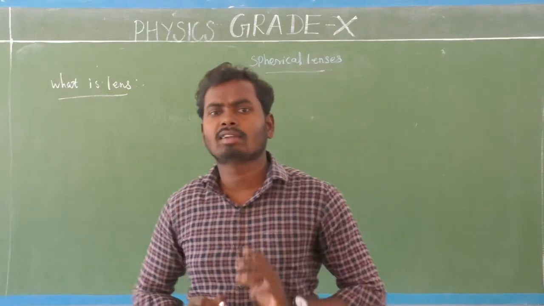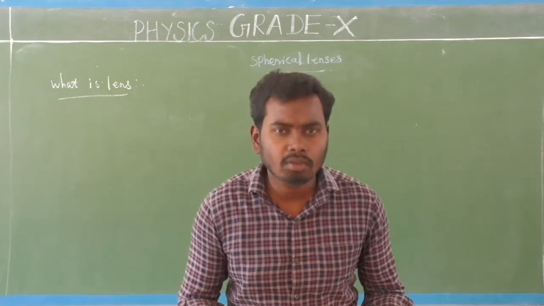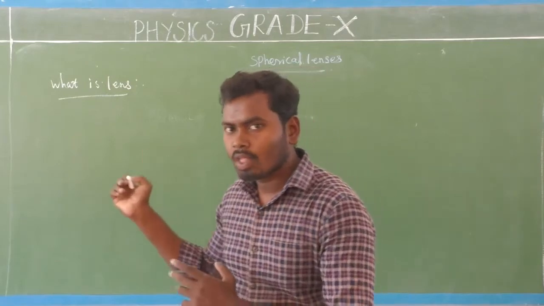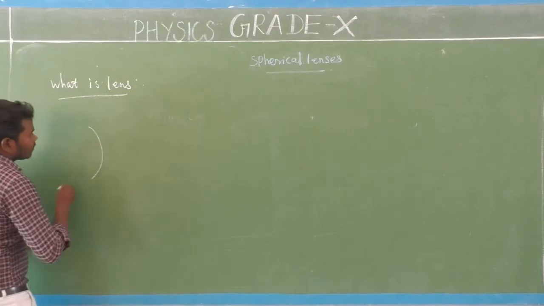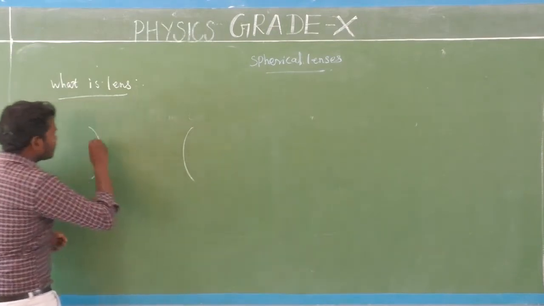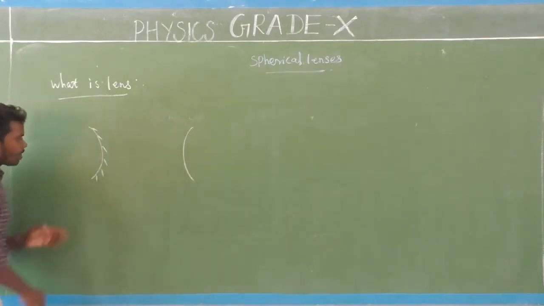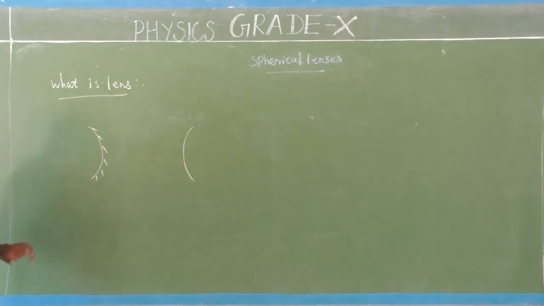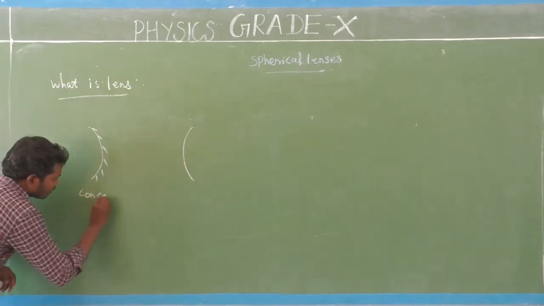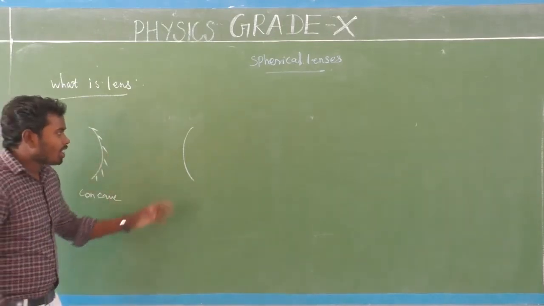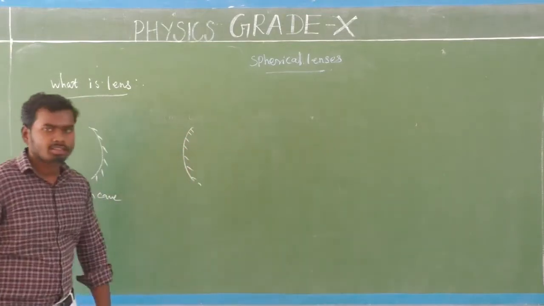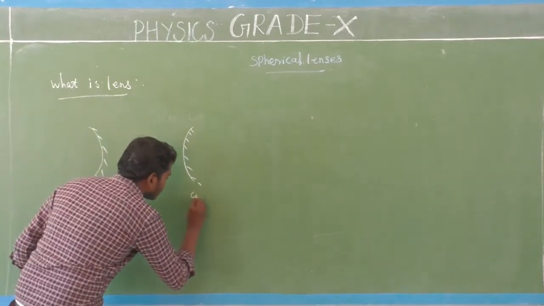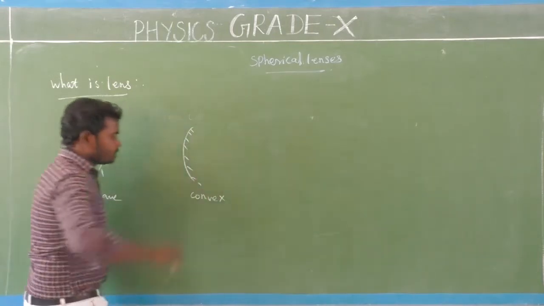What is a reflector, sir? That is the big question. What is a reflector? Consider the two types of spherical mirror. What is this mirror? This is a concave mirror, and this one on the backside is a convex mirror.